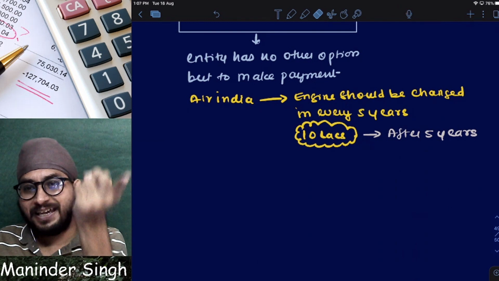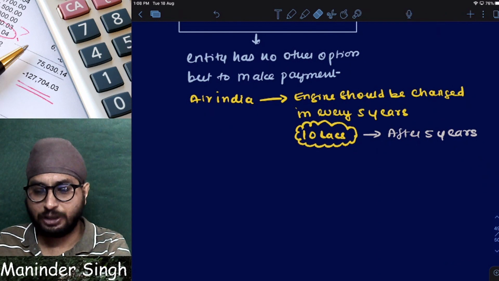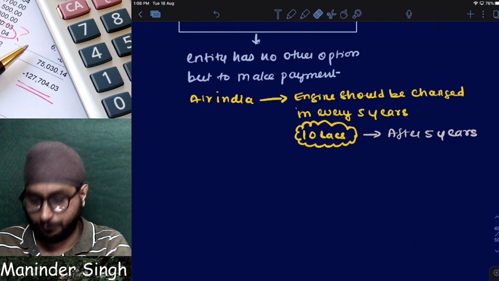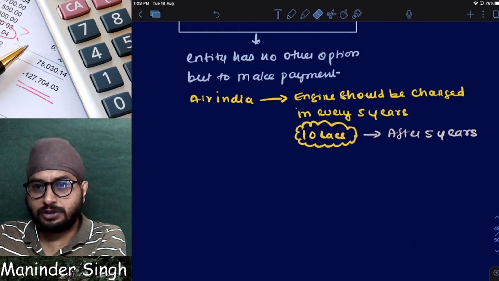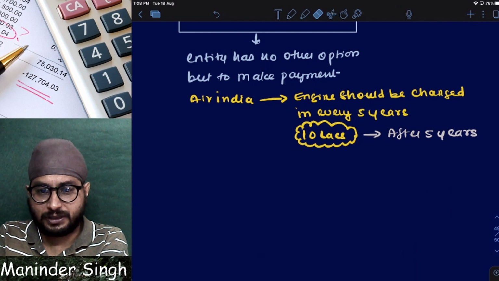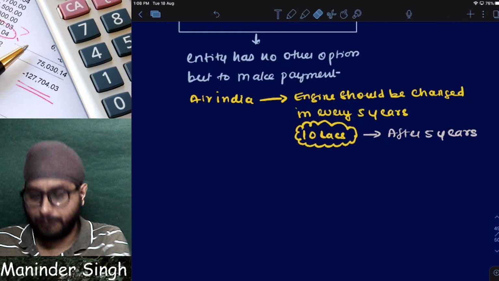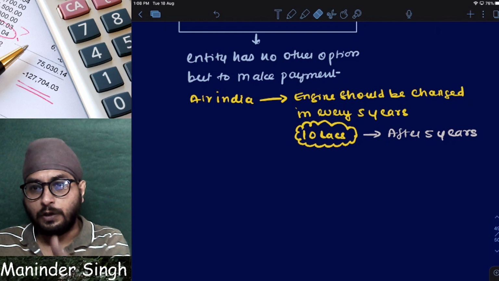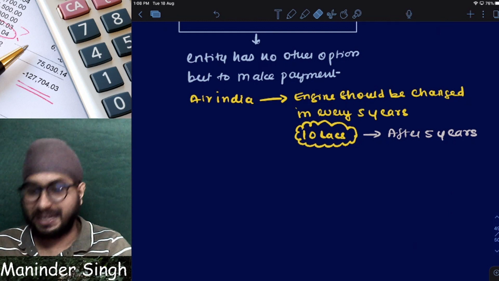Now tell, paying penalties for 3 months for using without engine, is there any option to avoid that payment, or I have to pay? I have to pay. There is no other option. You think government will allow it, you are not having money, right? You take penalty. No, I have to pay penalty. No other option. Now tell, for penalty which might be paid after 5 years, can I avoid?